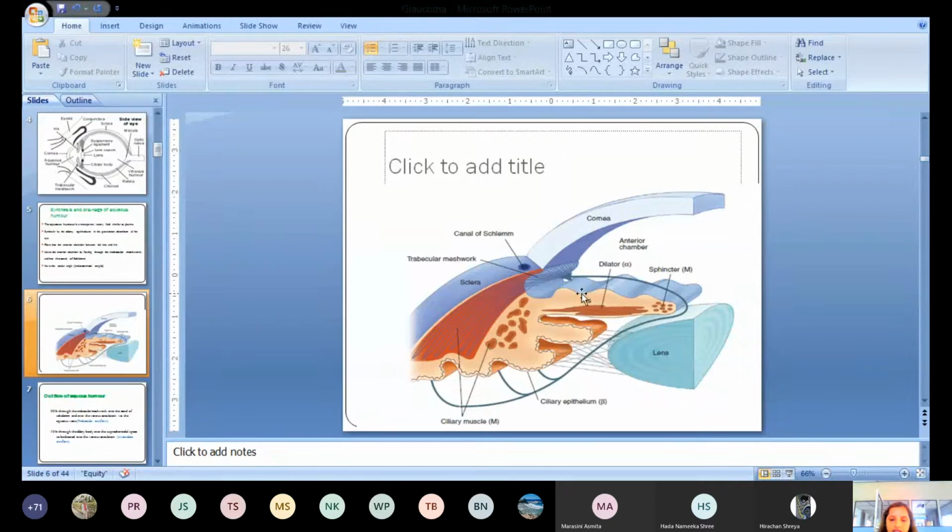If you know this, then it is very easy for you to know about the drugs. There are different drugs which act on different sites here. Some drugs act on this epithelium, some drugs act on the iris. So you should know this very clearly, how the aqueous humor is synthesized and how it is drained.